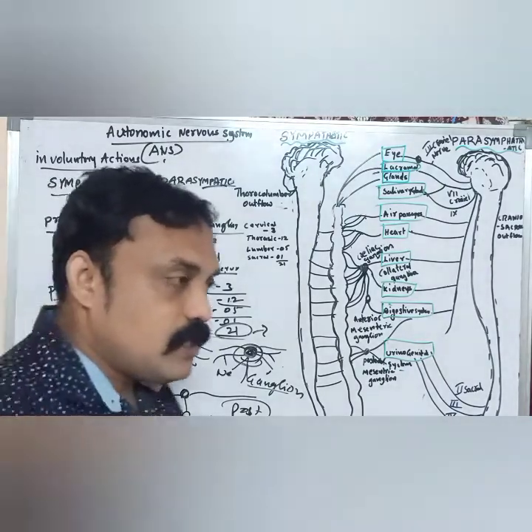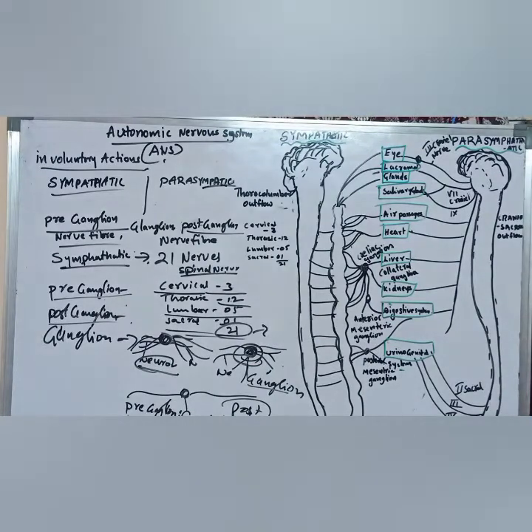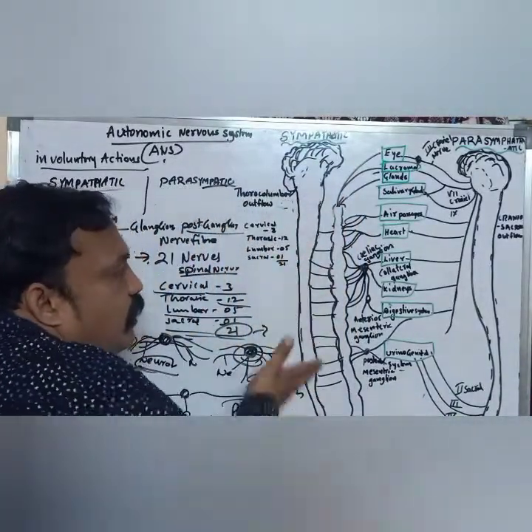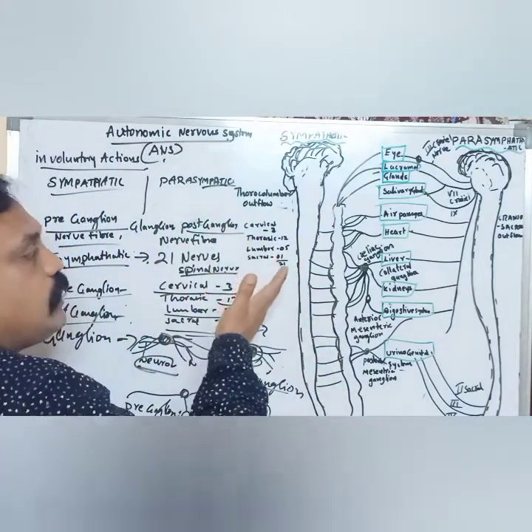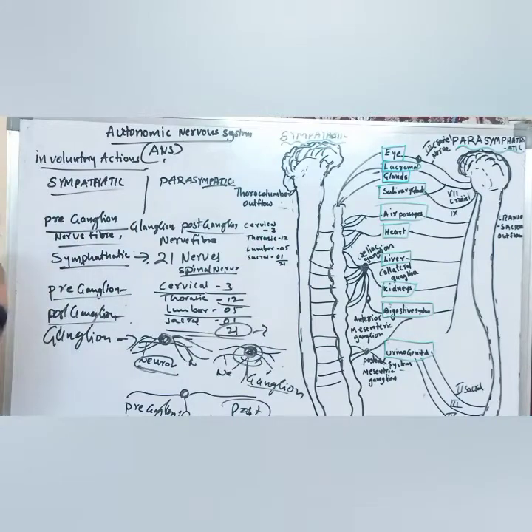So that sympathetic nervous system is made up of preganglionic nerve fibers and postganglionic nerve fibers. Preganglionic nerve fibers originate from the spinal cord, in different regions like cervical, thoracic, lumbar and sacral region.